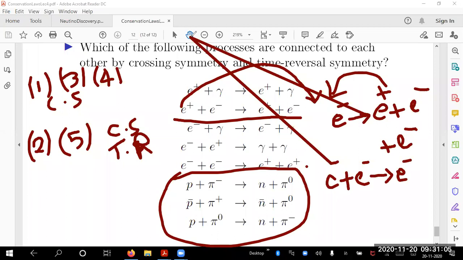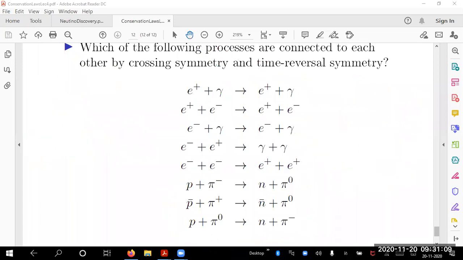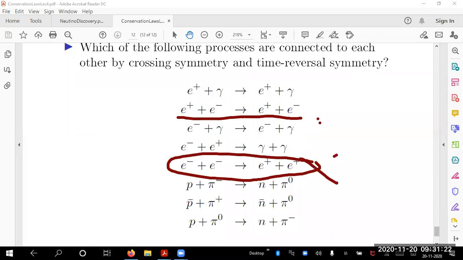Sorry, what is happening here? Just a minute. Something is wrong. Yes, ma'am. Wait a minute. E plus plus E plus. Yeah, this doesn't happen. All right, correct. Yes, ma'am, 2 and 5 don't happen. This does not happen, sorry, because charge conservation is not working. Correct, it's correct. Thank you. Good. We have to remember all kinds of symmetries. This does not happen. So now I have the other 3.